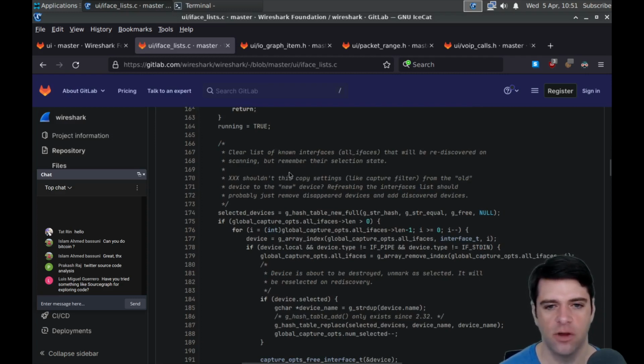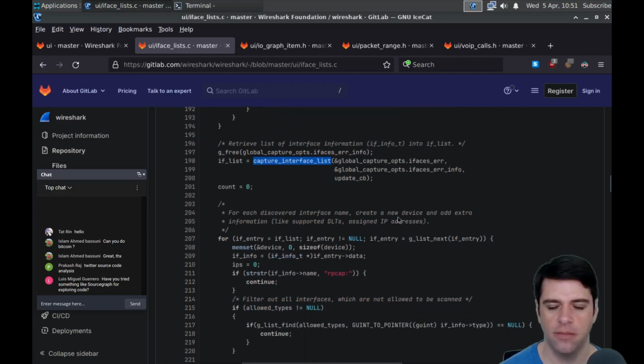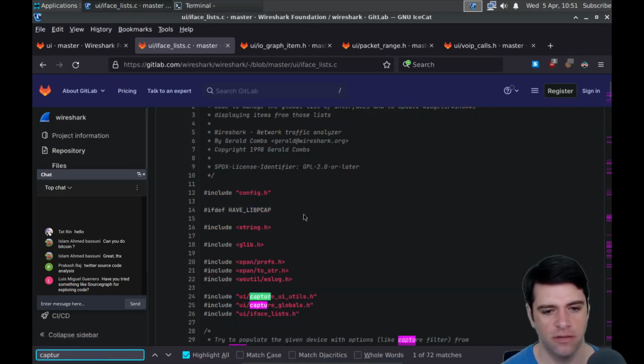We're going to clear the list of known interfaces, retrieve list of information into IUpList. So we'll free some error info, and call capture interface list. And then for each discovered interface name, create a new device and add extra information like supported DLTs. So capture interface list, is this doing the work of actually enumerating interfaces?